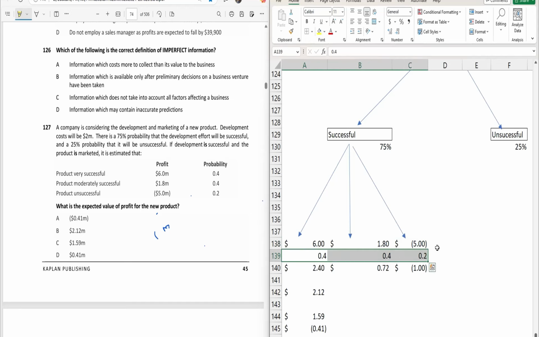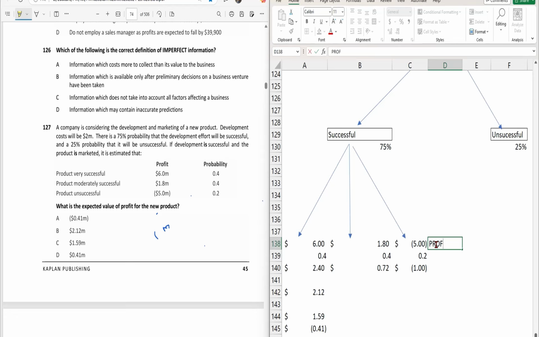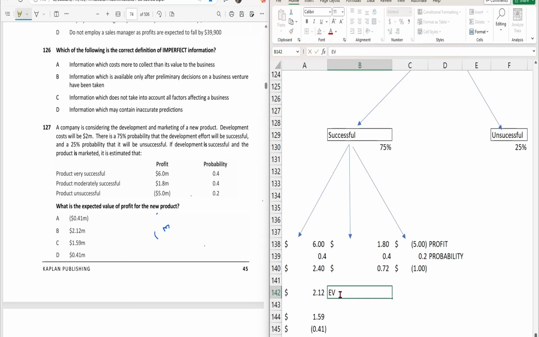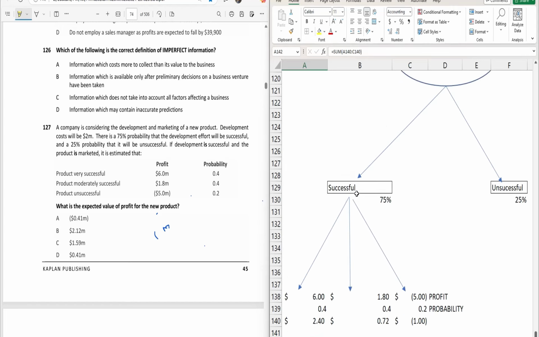So I have just calculated the EV. This one is the profit, this one is the probability. Now I have calculated the expected value by adding all these values, right? That gives me an expected value of 2.12, but we again have a cost. So we got our expected value of 2.12, but we need to calculate expected value at each node. Let me show you the answer and then it will be more clear.